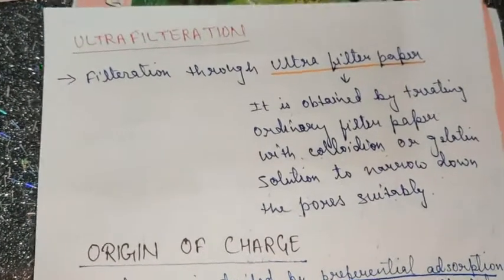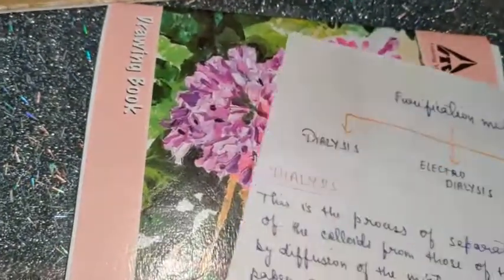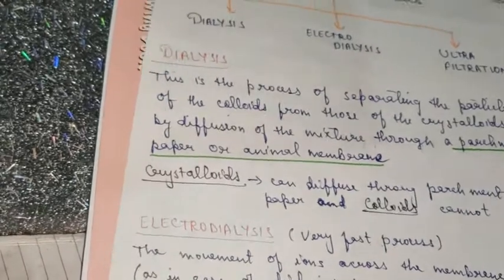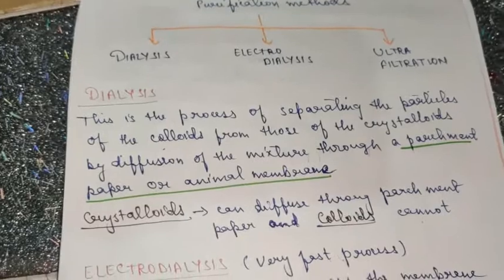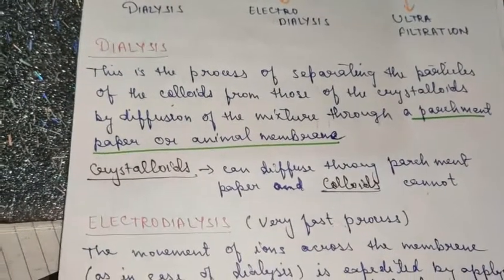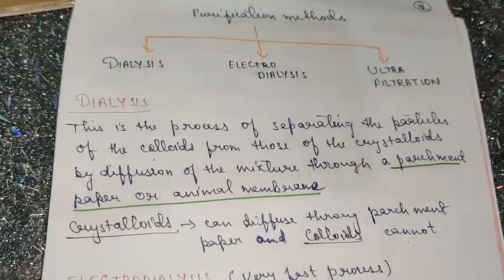Now the next topics I'll be taking up in the next session. So children, in today's session the most important topics we did are peptization and the origin of charge. Do practice those questions from NCERT also, it is very important. Peptization is an extremely important definition from this chapter, which is asked frequently in your exams.